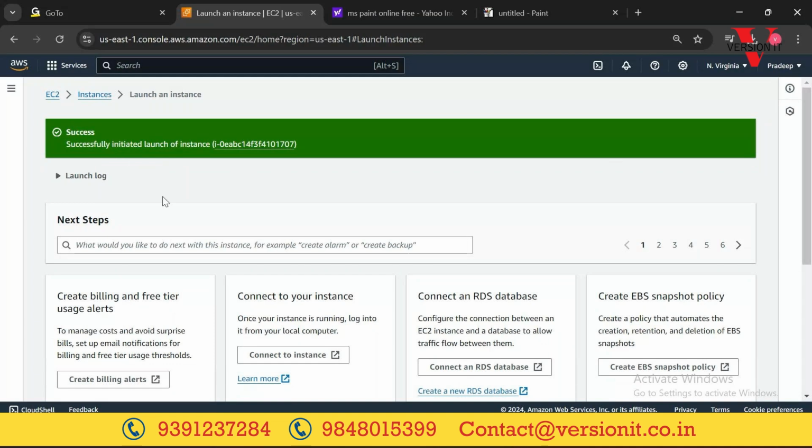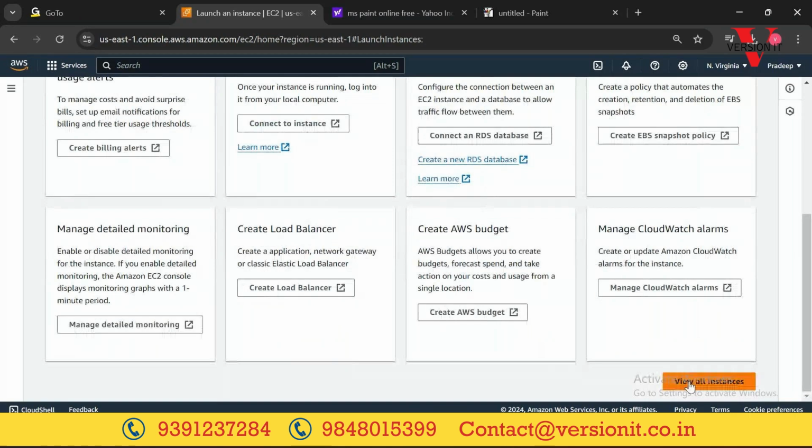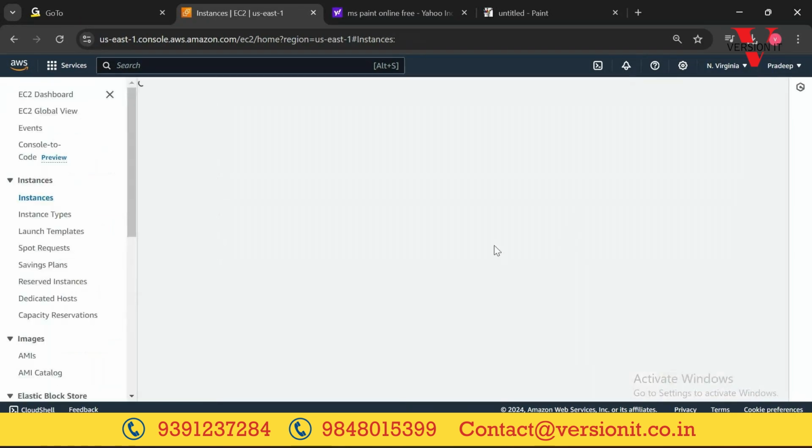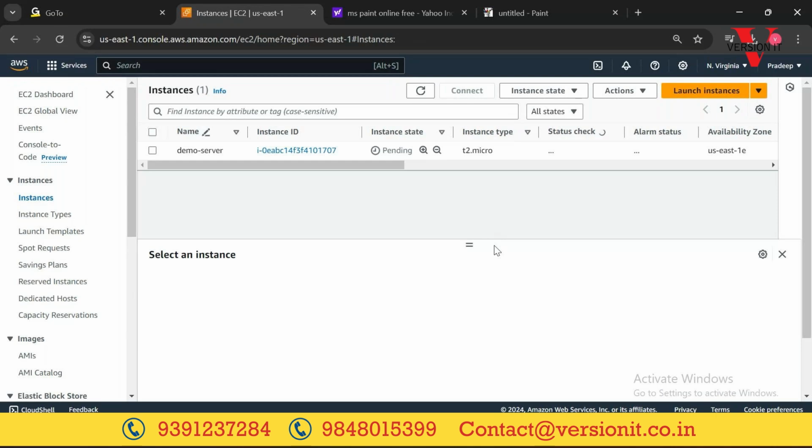Now the launch of the instance has been successfully initiated. Just scroll down, you can see view all instances here. Now the status is pending. We need to wait until it is running. Now the instance is running. We have successfully created the instance.